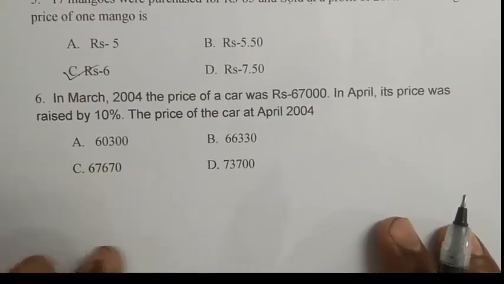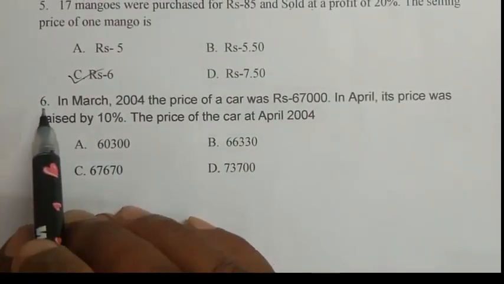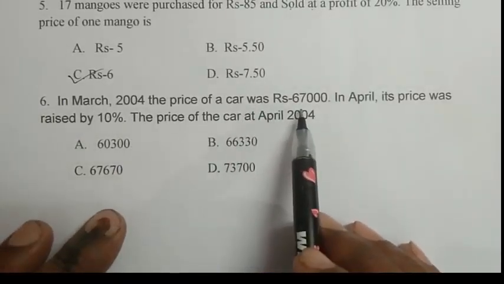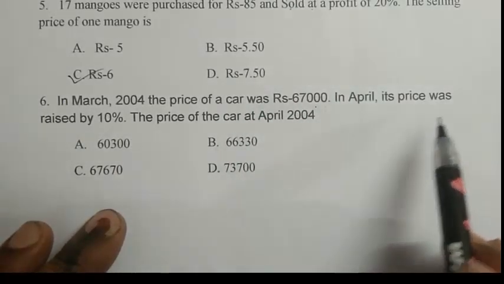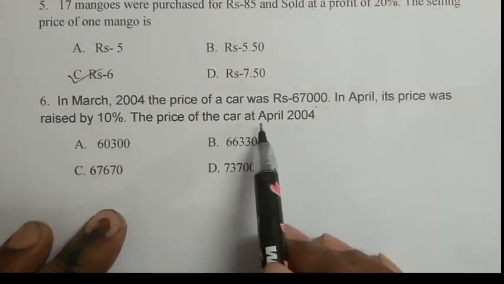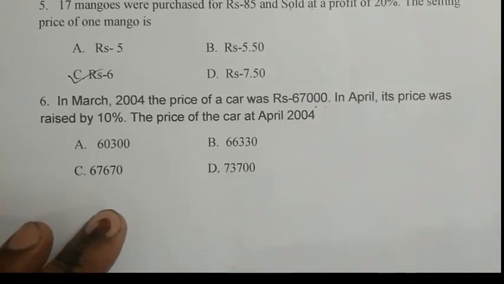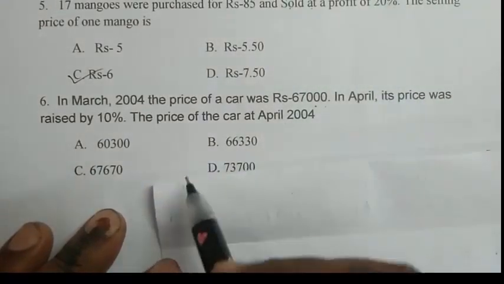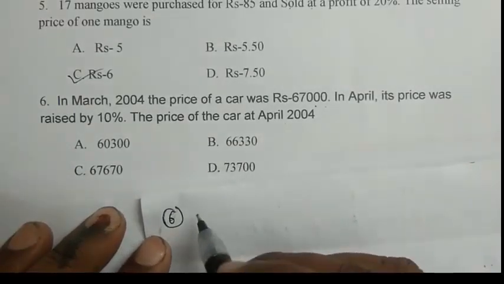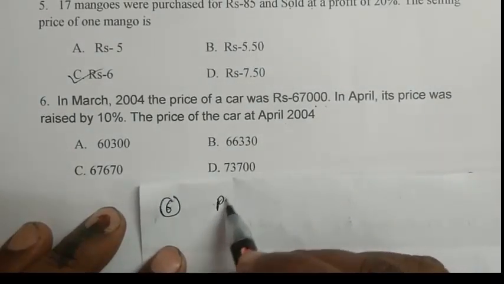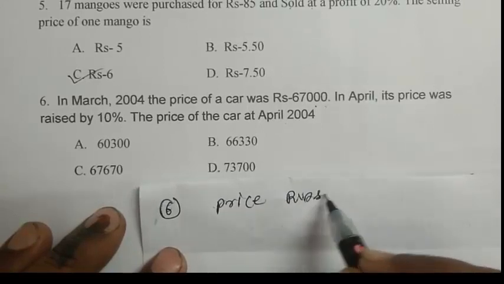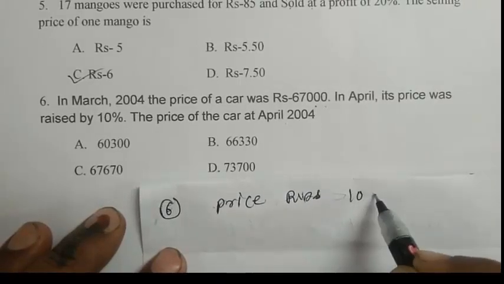Question number 6. In March 2004, the price of a car was 67,000. In April, its price was raised by 10%. The price of the car in April 2004. So price rise 10%.